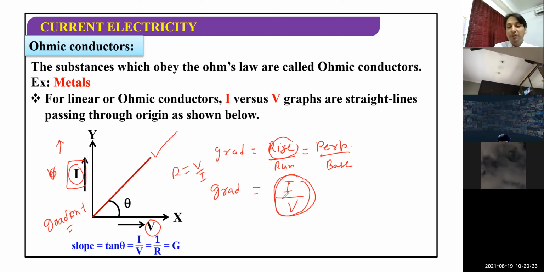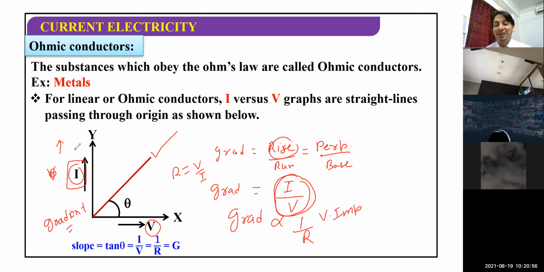So I can write that gradient is inversely proportional to what, children? Resistance. Please note down, this is very, very important. Gradient is inversely proportional to the resistance. Remember, in the situation when I is taken along the y-axis, please remember, gradient or slope is inversely proportional to resistance.